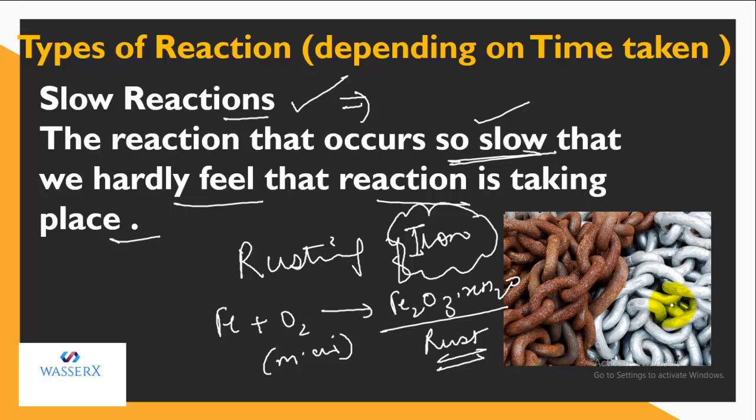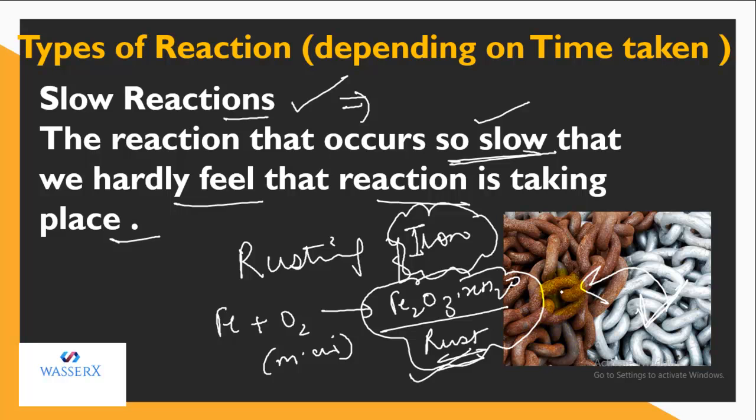And that is the reason the iron gets converted into this kind of texture due to deposition of this layer. But this reaction is so slow that we hardly feel that something has occurred, or that the iron has actually reacted with some other substance, and that is the reason it forms rust. So it is hard to believe.